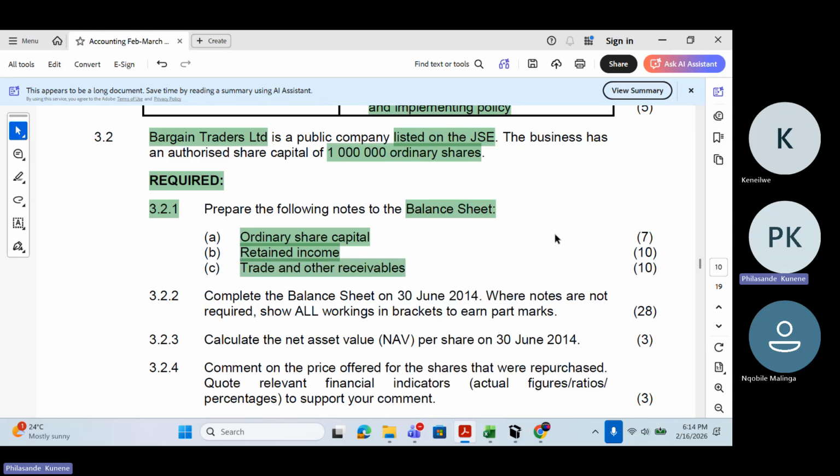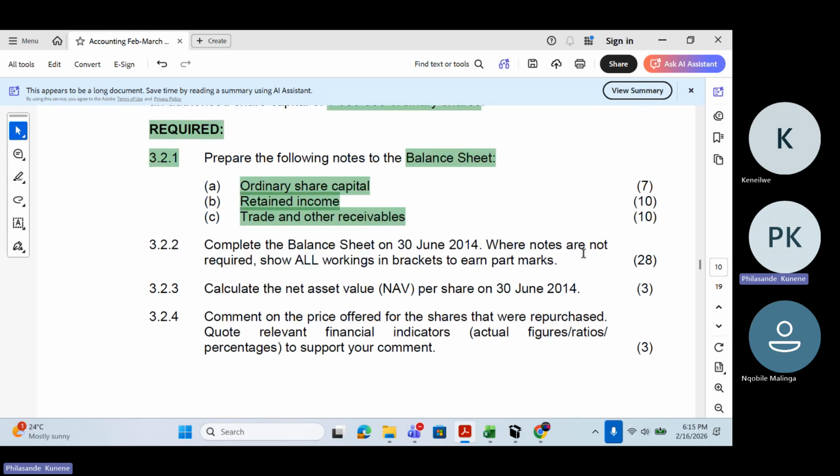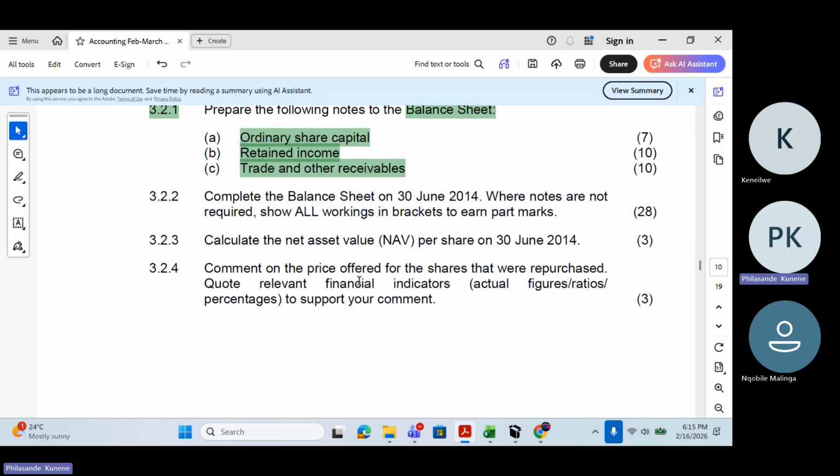You see the test that you're going to write in March, there will be these notes. They will be asking you at least ordinary share capital or retained income. They might not ask you trade and other receivables, but these two, they will ask you definitely. So it's very important for you to understand how to do the ordinary share capital note, how to do the retained income note, how to do trade and other receivables. We've already worked on these notes before, but I want us to master them. I want us to understand them as we understand ourselves. Okay, that is 3.2.1.